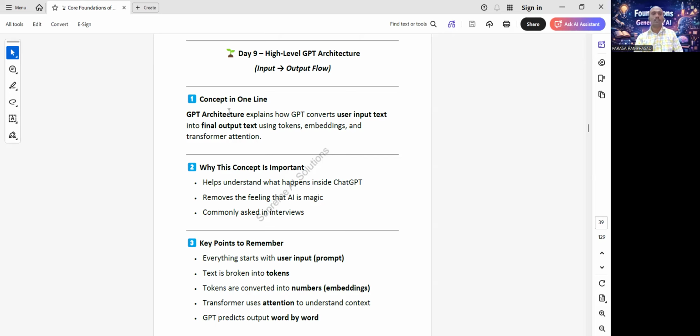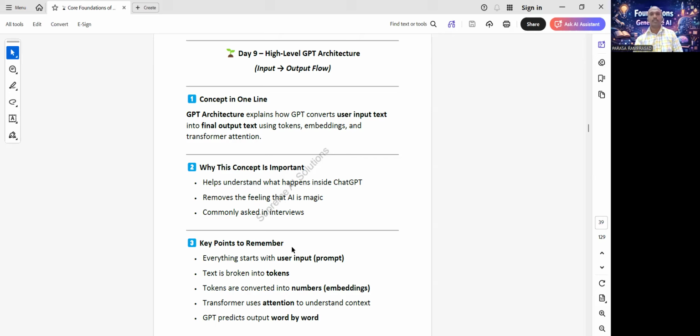Concept in one line. GPT architecture explains how GPT converts user input text into final output text using tokens, embeddings, and transformer attention. Why is this concept important? It helps understand what happens inside ChatGPT, removes the feeling that AI is magic, and is commonly asked in interviews.